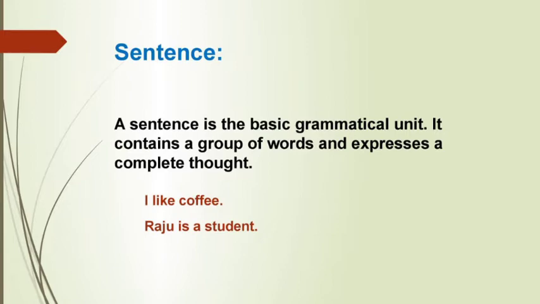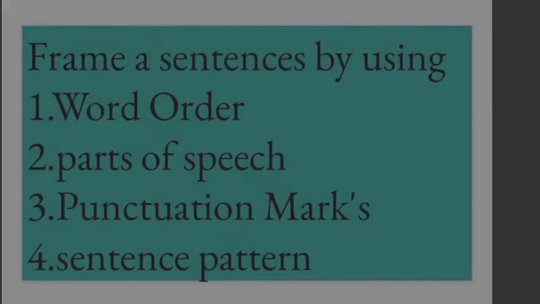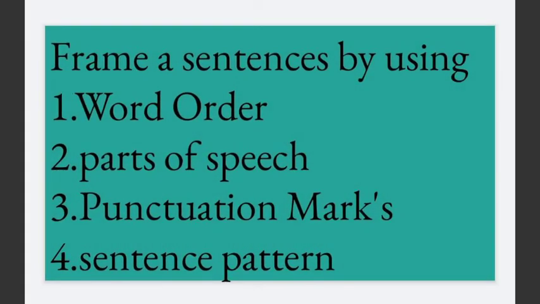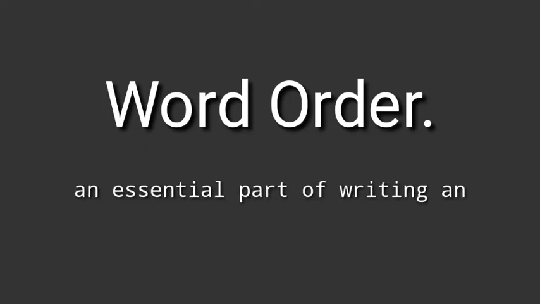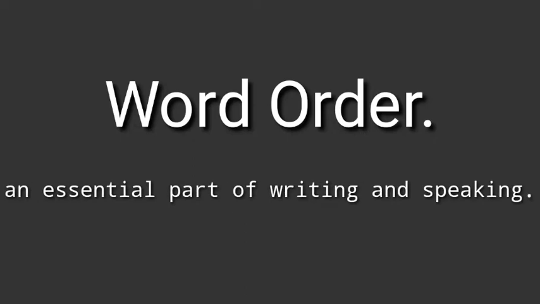Let us see how to frame a sentence. Before that, we should remember 4 points. First one, word order. Second one, usage of parts of speech. Third one, punctuation marks. Fourth one, sentence pattern. We should follow word order. Word order is an essential part of writing and speaking. When we arrange words in a wrong order, the result is a confusing, unclear, and incorrect sentence.